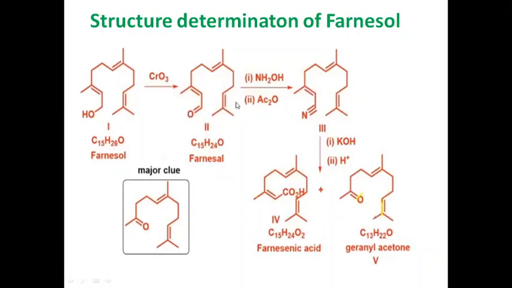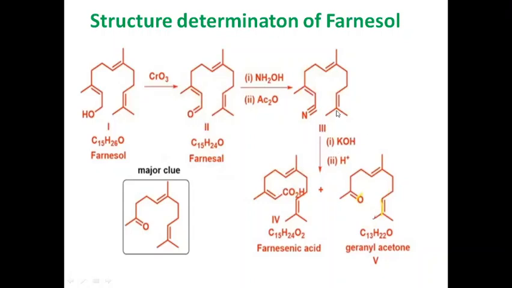This aldehyde, on reaction with hydroxylamine and acetic anhydride, has its carbonyl group first converted into an oxime, which on dehydration yields the nitrile. This is compound 3, which we have seen earlier. On alkaline hydrolysis, this nitrile is converted into farnesic acid.